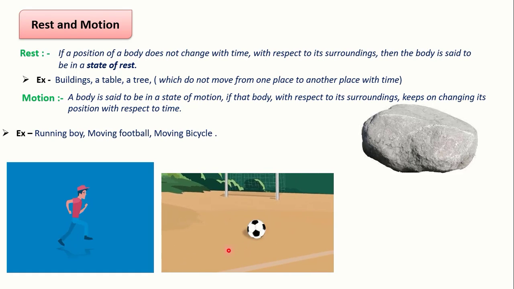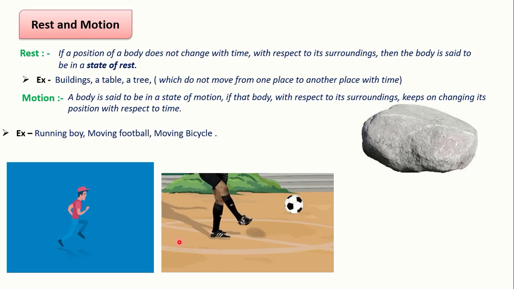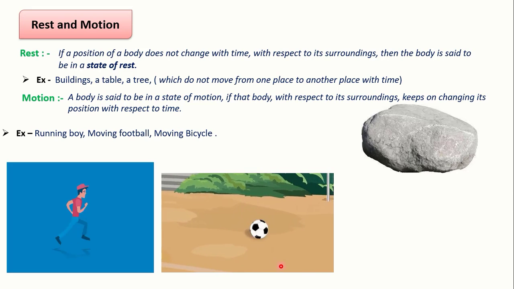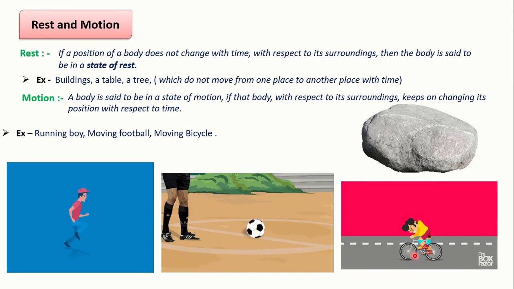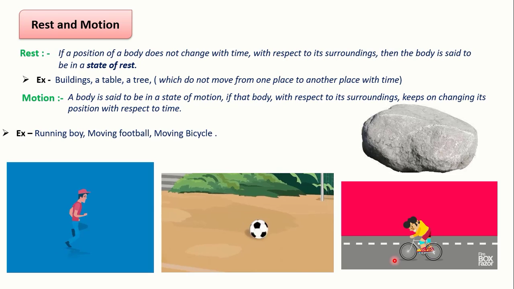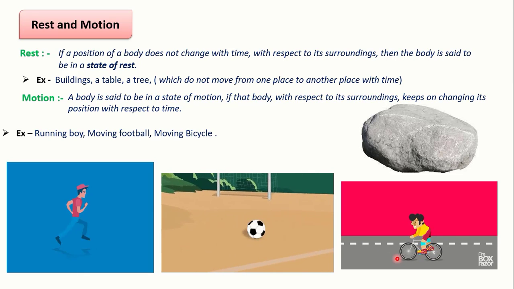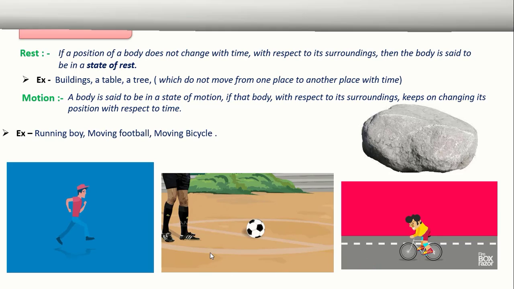For any object to come into motion, we have to apply force. Now this football is at rest position. When this person kicks the football, it will come into motion. This bicycle, this boy is moving on a bicycle. We can say that the bicycle is in motion, changing its position with respect to time and with respect to surrounding.